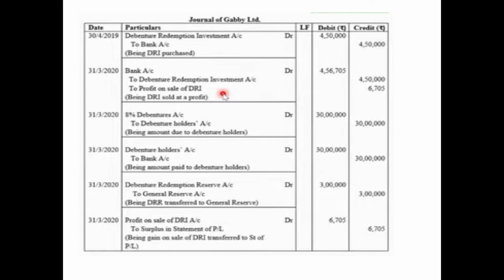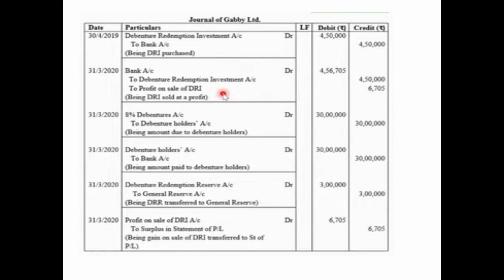Then on 31st March 2020, we'll pass the due entry for debentures to be redeemed. Since the debentures are redeemable at par, we'll pass the entry: 8% debentures account debited 30 lakh to debenture holders account 30 lakh, with the face value being the amount due to debenture holders. Soon after this, we'll make the final payment to them. So on 31st March 2020, debenture holders account will be debited with 30 lakh to bank account 30 lakh. That is being the amount paid to debenture holders. Now, all the redemption entries have been passed.